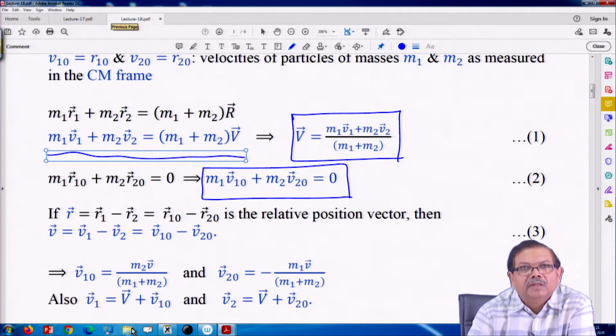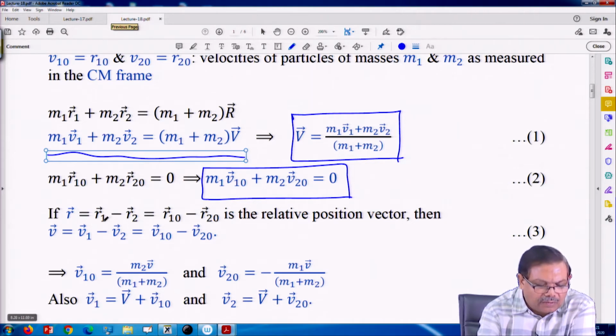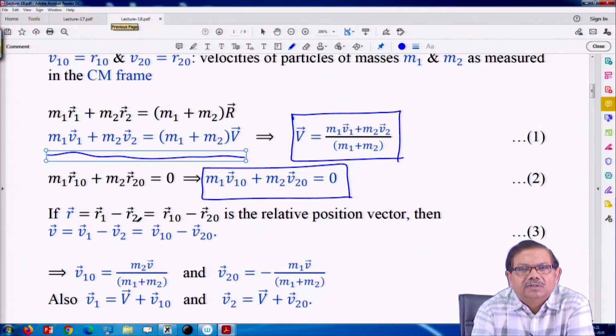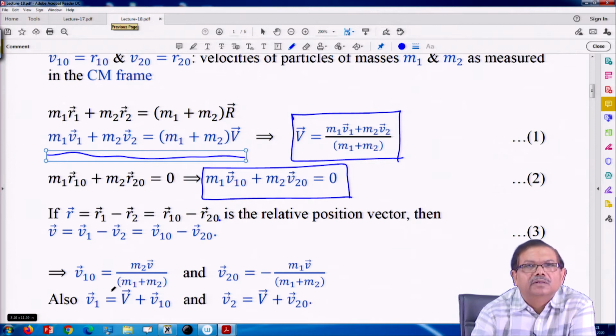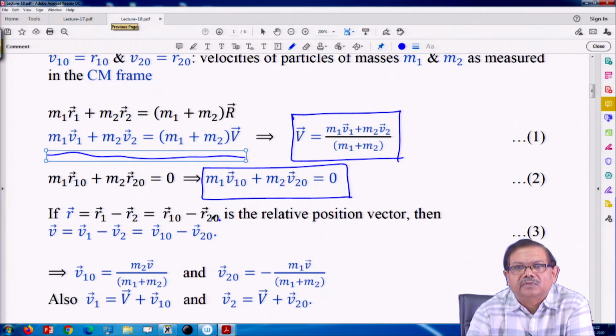Okay. Now, we find out the relative position vector R, which is R1 minus R2 as observed from the lab frame of reference. But the same thing, if it is observed from the center of mass frame, would be R1_0 vector minus R2_0 vector; they are the same thing. So, the relative position vector remains intact whether I use lab frame quantities or center of mass frame quantities for its description. So, that is a better thing to compute.